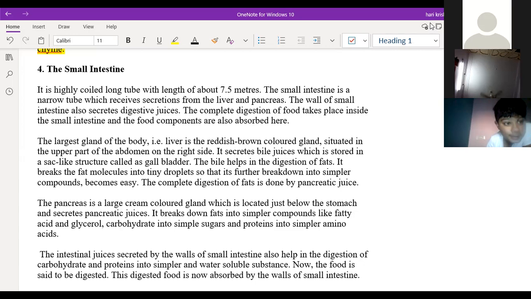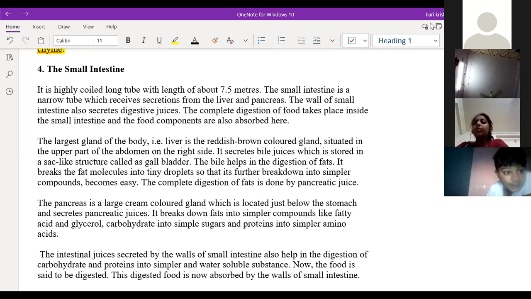Okay. So the small intestine is almost a completely tube-like structure. The length is on average 7.5 meters. The partially digested food, that is the chyme, will enter from the stomach into the small intestine, and the complete digestion will start here itself. The complete digestion happens in the small intestine only.